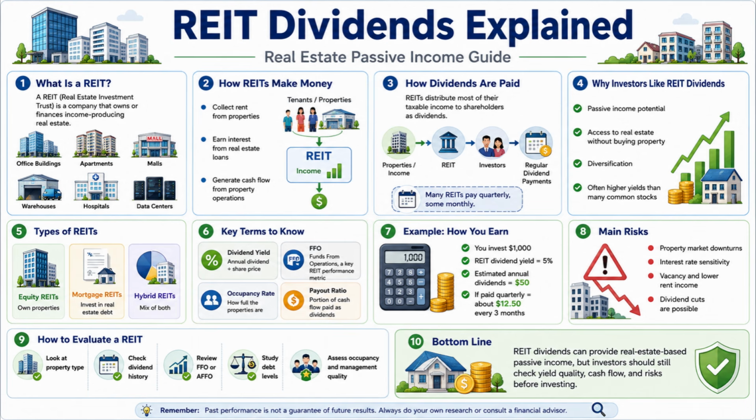For example, if you invest $1,000 in a REIT with a 5% dividend yield, the estimated annual dividend would be $50. If that dividend is paid quarterly, you may receive around $12.50 every 3 months. This is a simple example, and actual income can change depending on the REIT's performance, share price, and dividend policy.